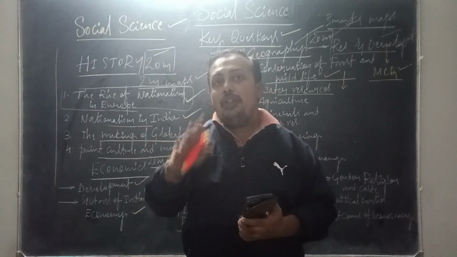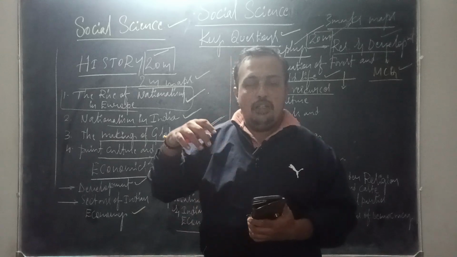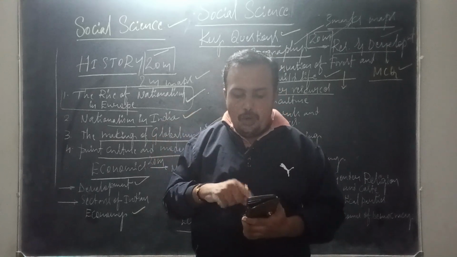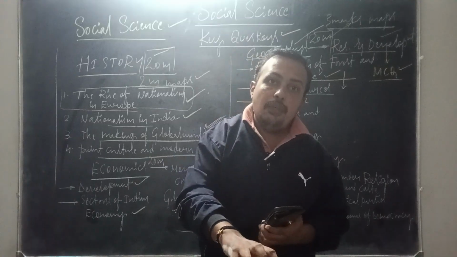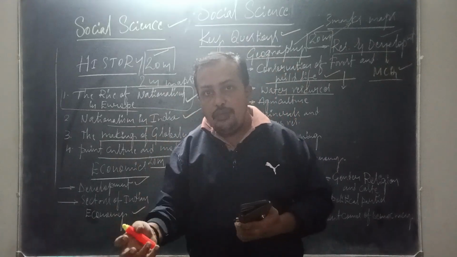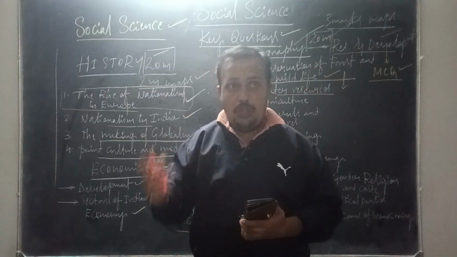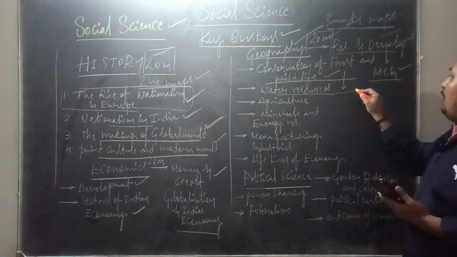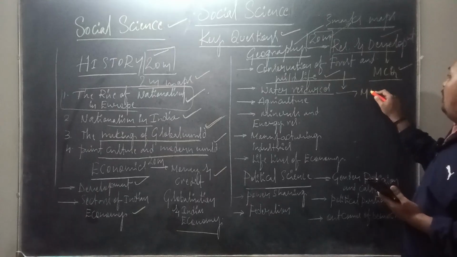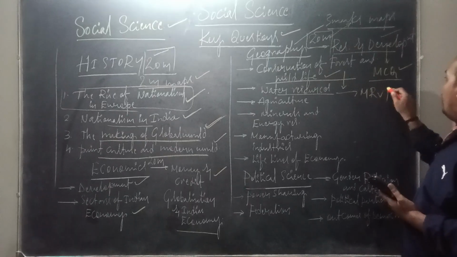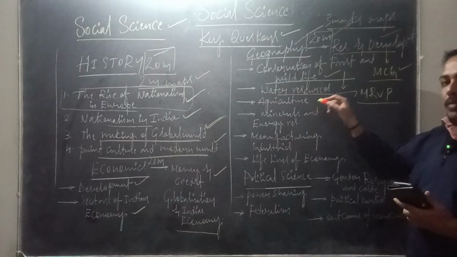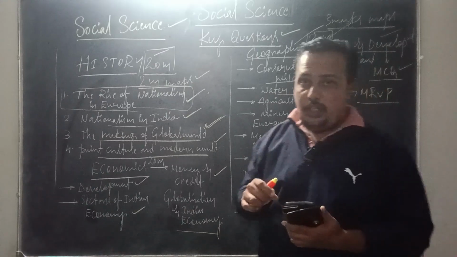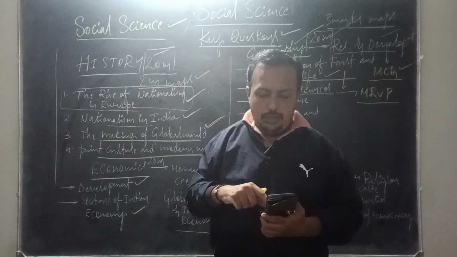And multi-purpose river valley project is the main question which comes from this chapter for 3 marks. What are the advantages of the multi-purpose river valley project and what are the disadvantages of the multi-purpose river valley project? So it's very important to know about the advantages and disadvantages. It's going to be a main question from the chapter.